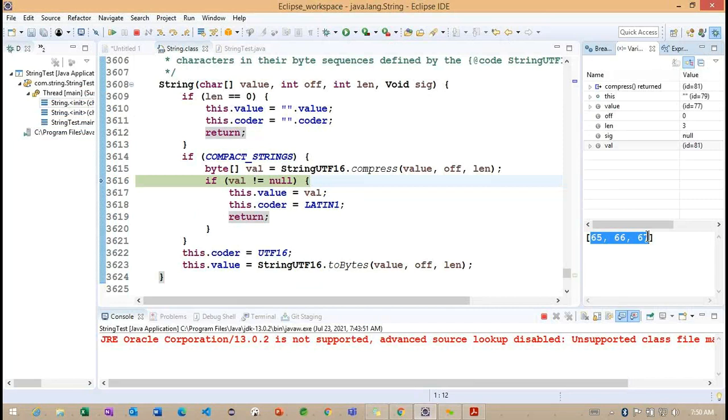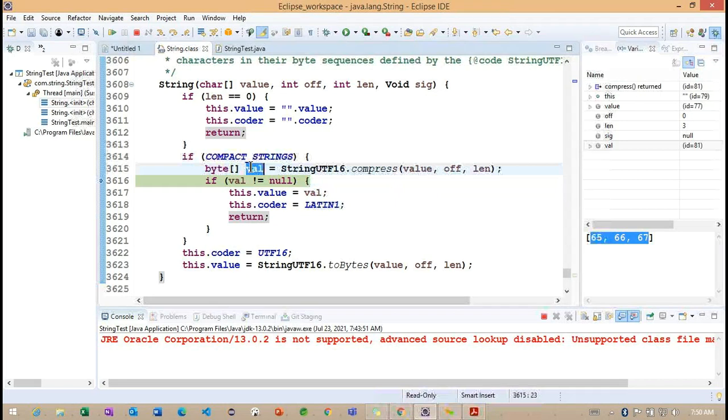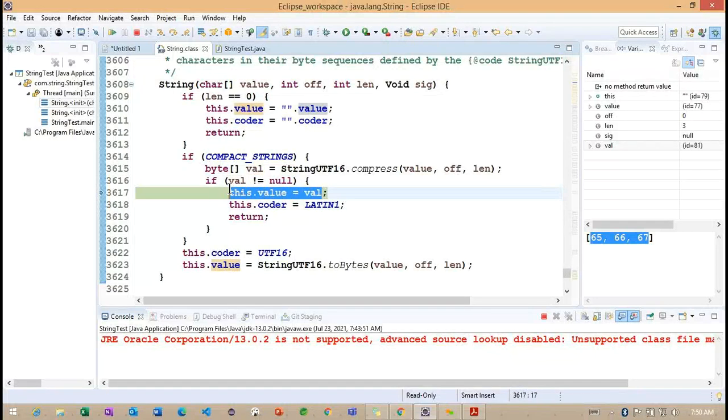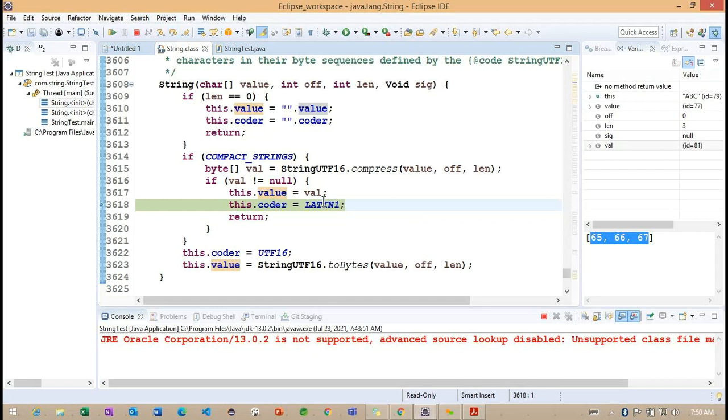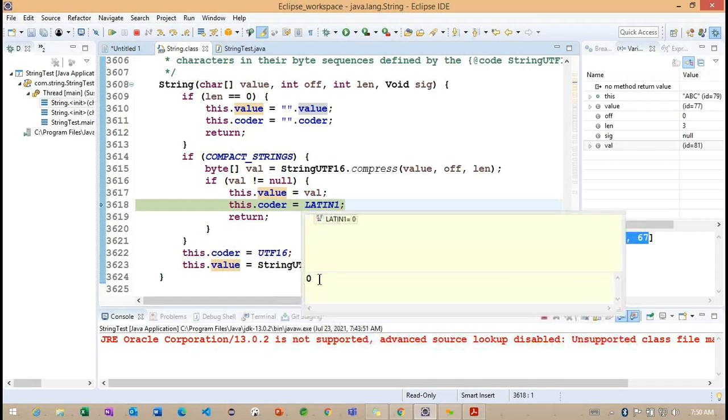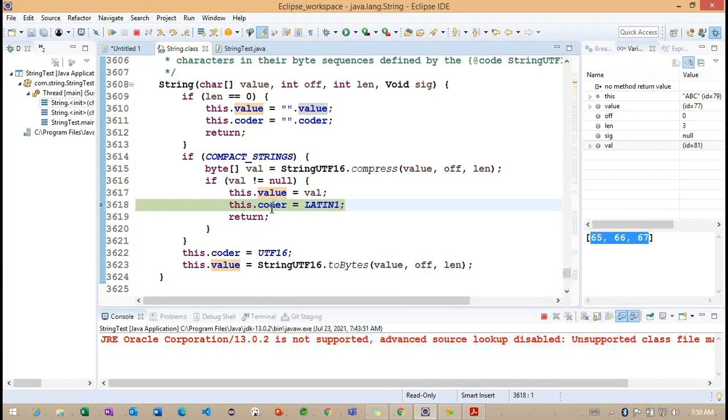Whatever characters we are providing here, internally it is converting them into bytes. So this is the byte array we are getting. Once we get the byte array, now we can understand that the value is initialized with these particular values. After this, the Latin we are getting here, the coder value is 0.